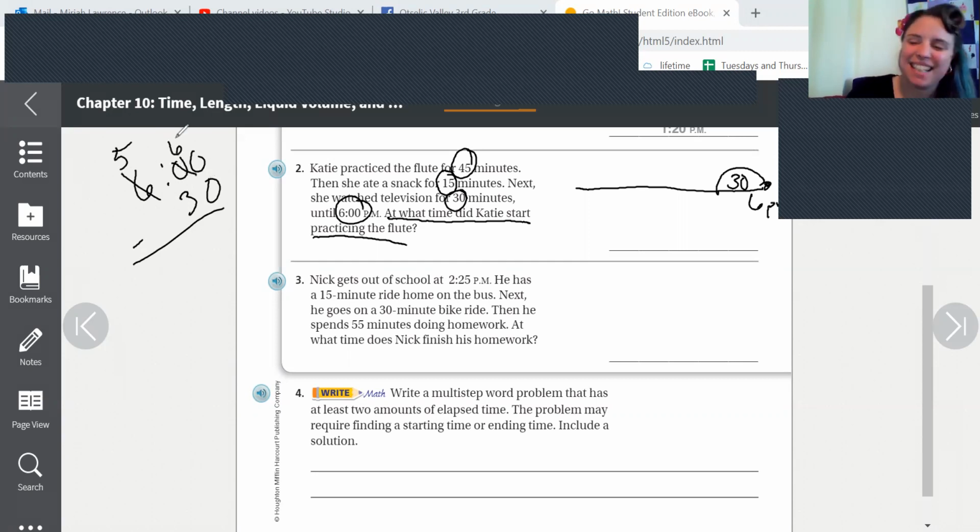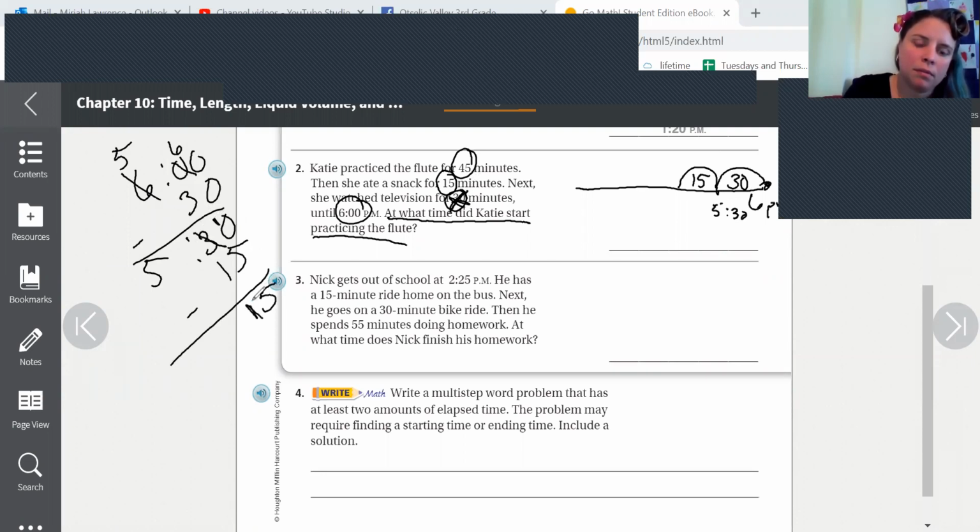And this becomes a 60. I know, so confusing, right? 60 minus 30. Not 50, 30. It's 5:30. Okay, that was our first jump. Our next jump is 15 minutes. What's 5:30 minus 15 minutes? 0 minus 5. It's 5:15.